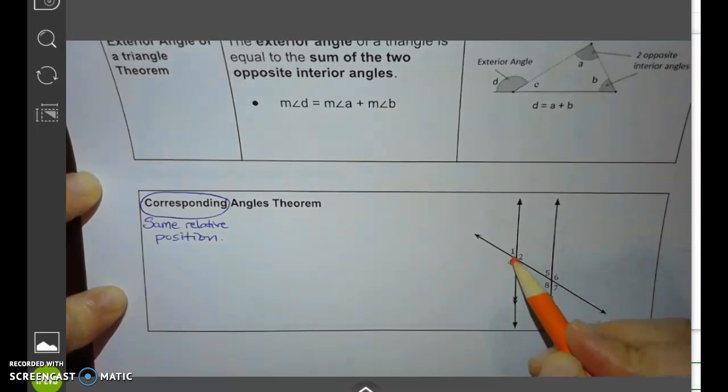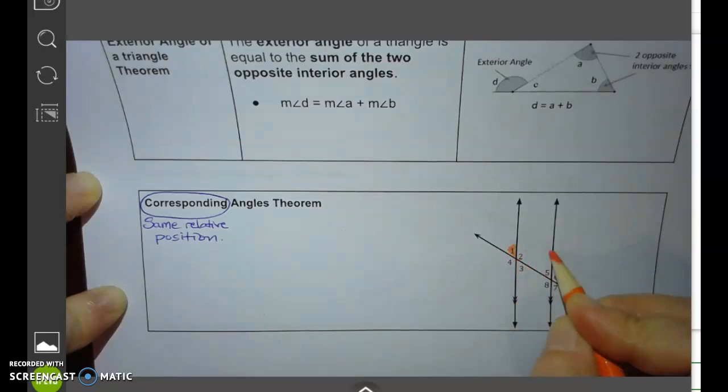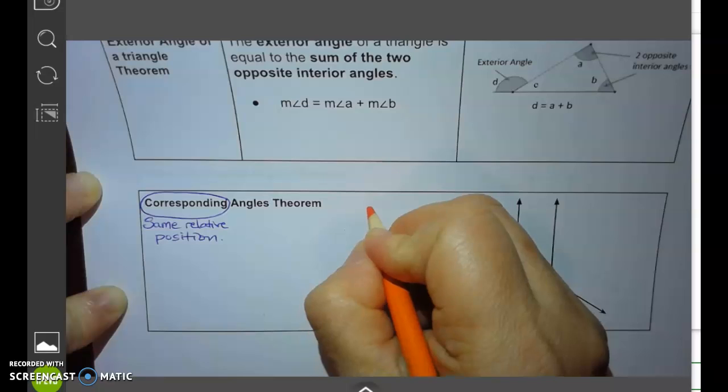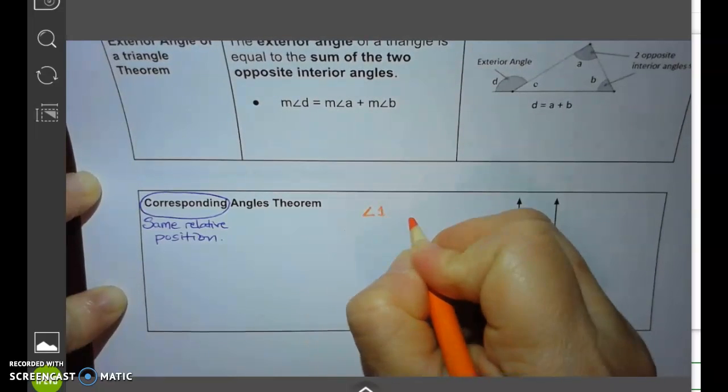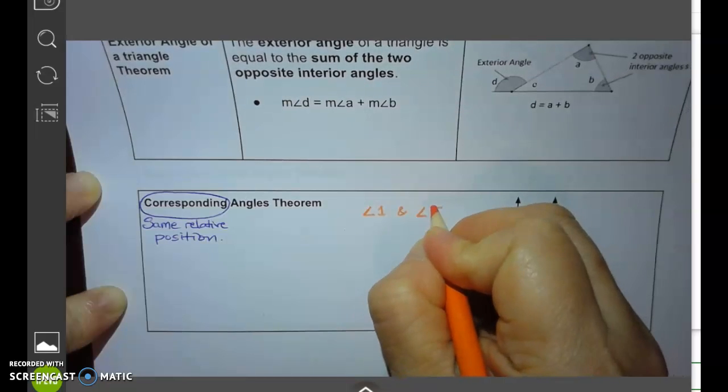Angle 1 is on the top left corner of the intersection. Which angle is on the top left corner of this intersection? It's angle 5. So angle 1 and angle 5 are corresponding.